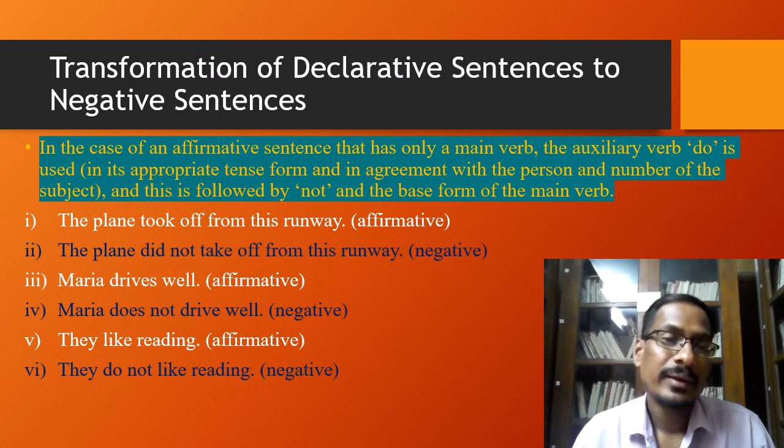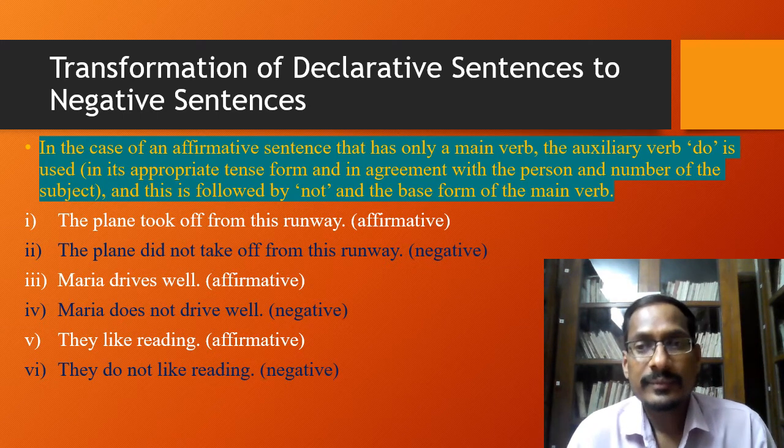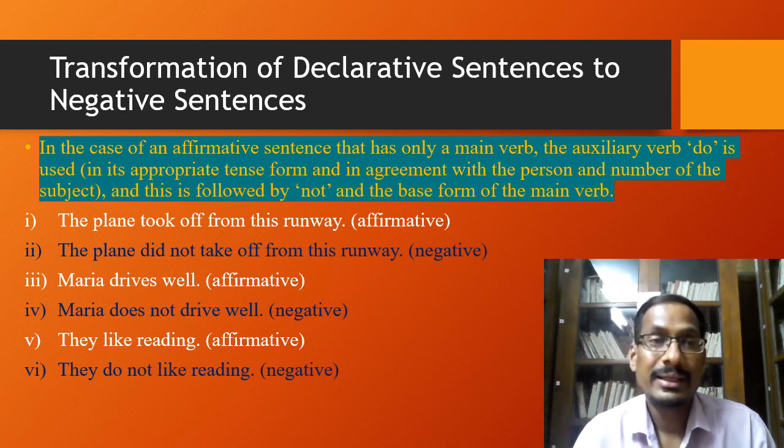And here, another important thing you should remember, that they must be used before the main verb, but after an auxiliary verb. And this auxiliary verb must be different forms of the verb do, which should be appropriate in agreement with the person and number of the subject, and also in its appropriate tense form.